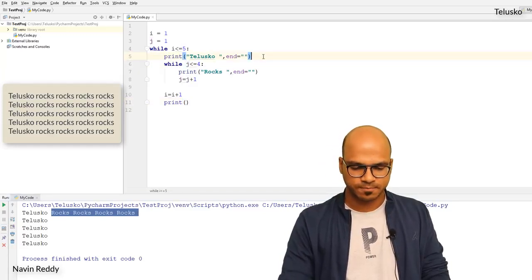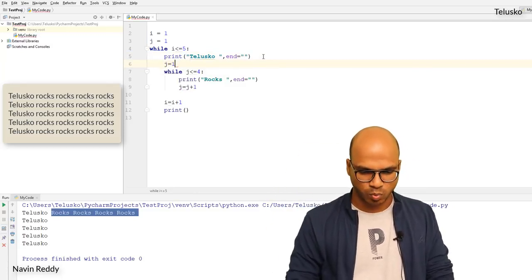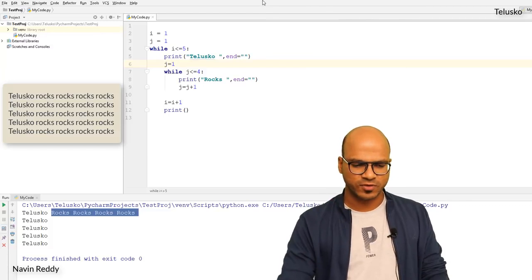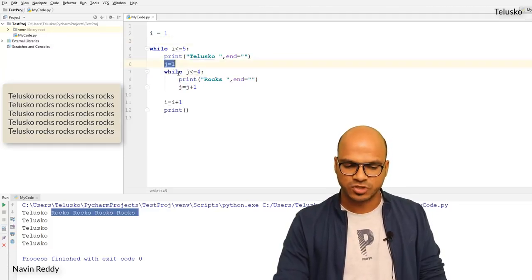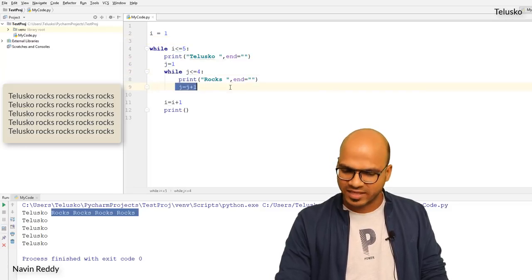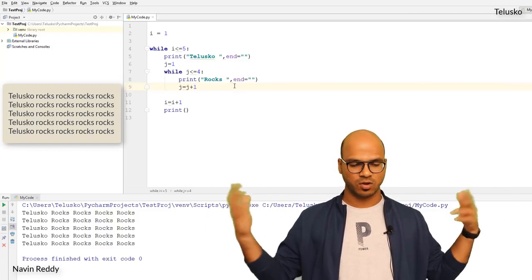So what I will do is, every time I start with the outer loop, I want to restart the value for J, which is 1. It's important. Every time. In fact, we should not be declaring the value here. Let's start here. Okay, so it will initialize here, check for the condition here, and then increment, decrement here itself. Let's run this. This we want, right? So we got Telesco ROX.